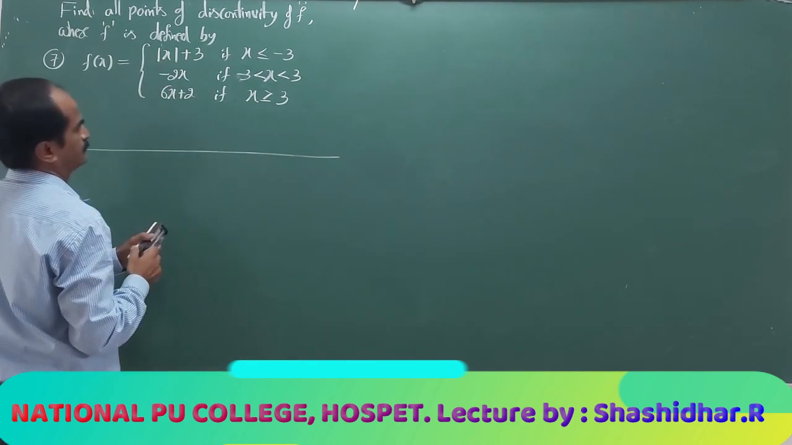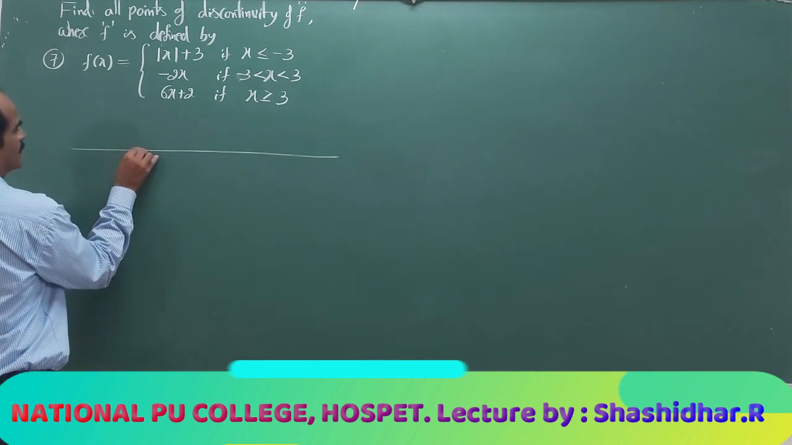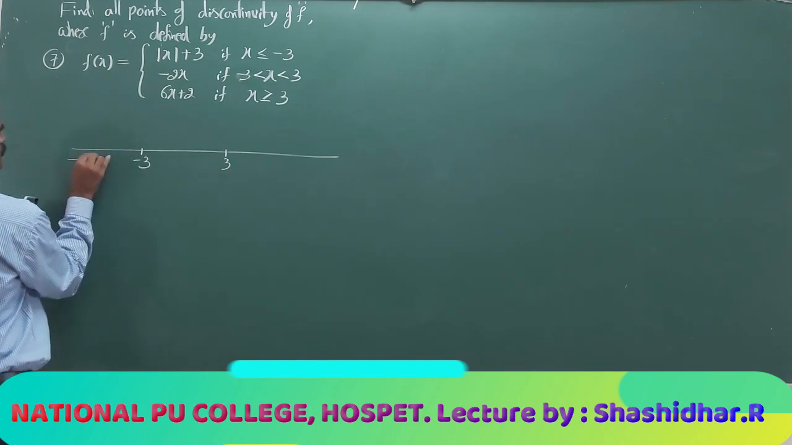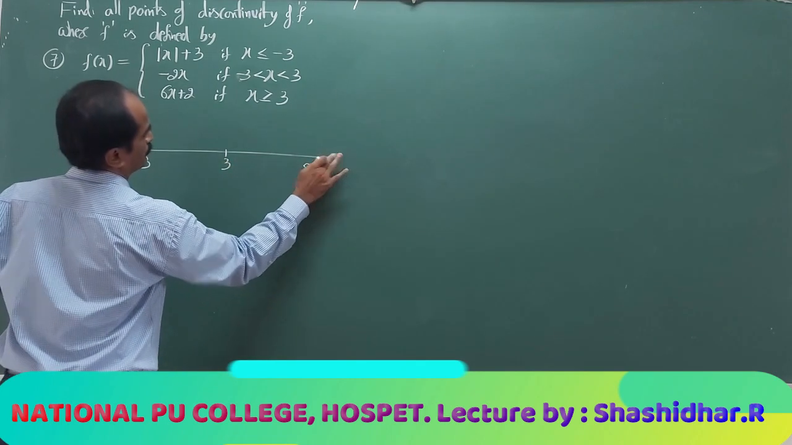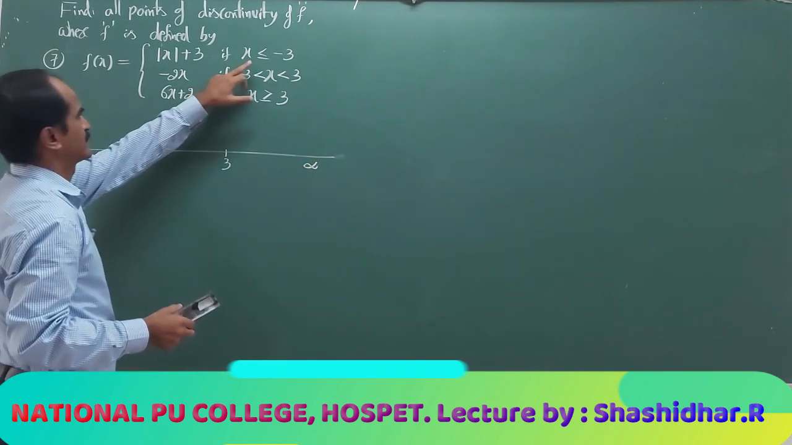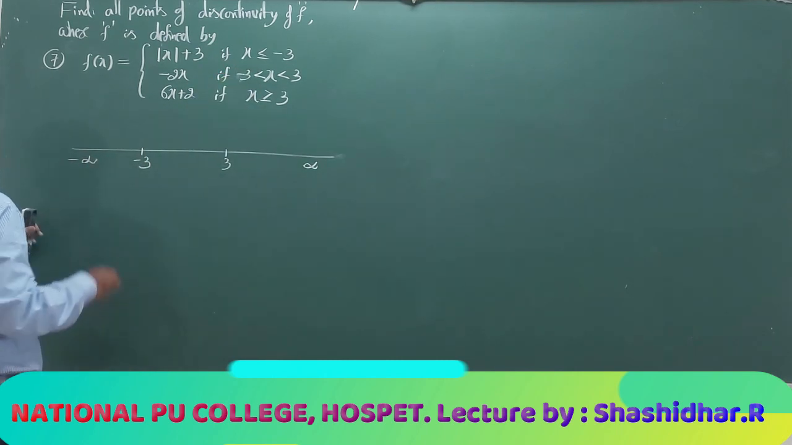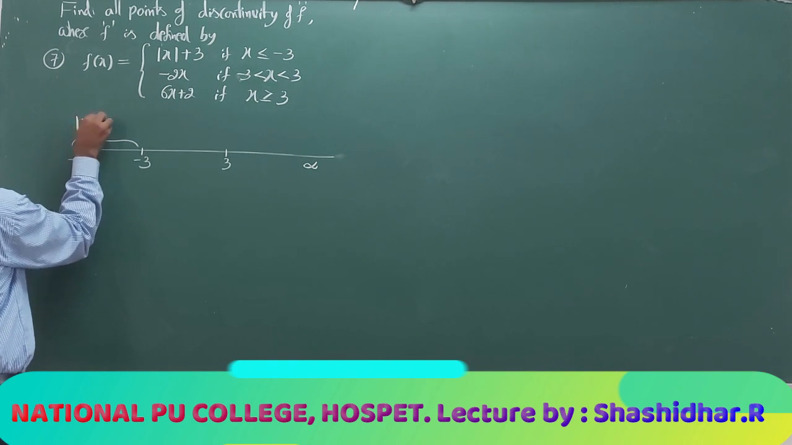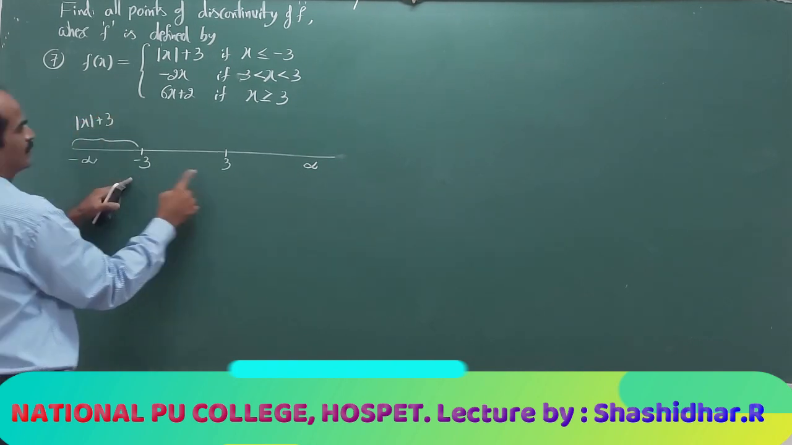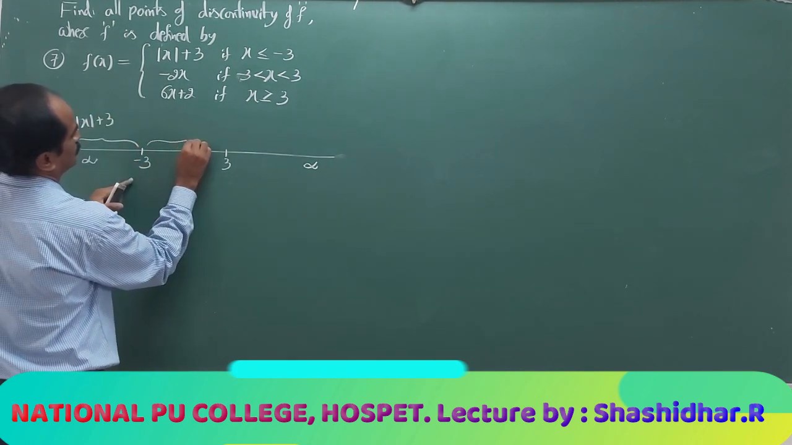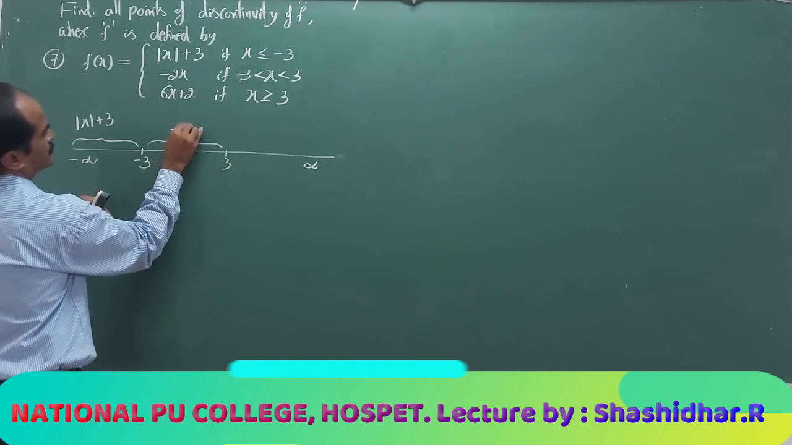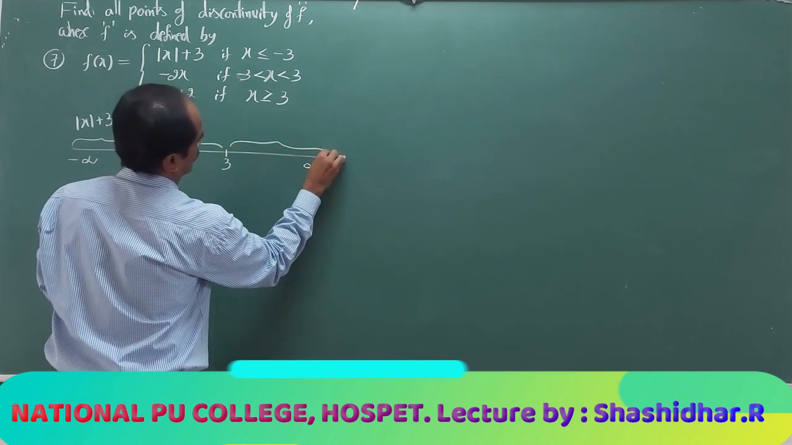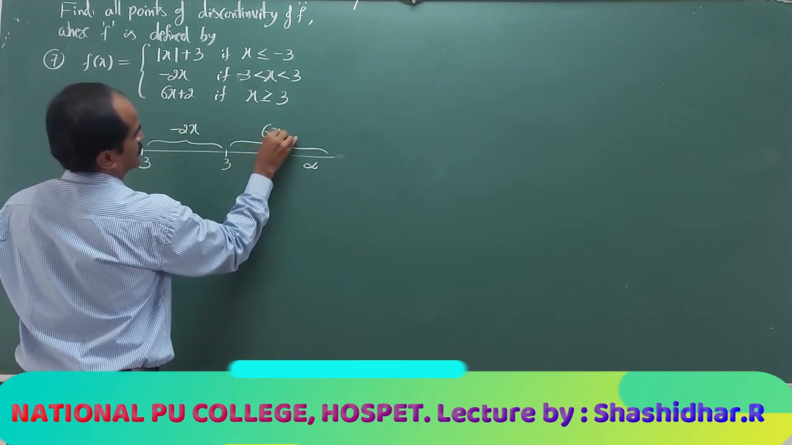Okay, now I will split the number line at minus 3 and 3. So whenever x is less than or equal to minus 3, in this region, what is the definition of the function? Mod x plus 3. In the interval minus 3 to 3, it is minus 2x. In this interval greater than or equal to 3, it is 6x plus 2.